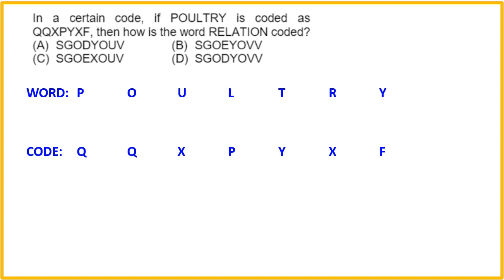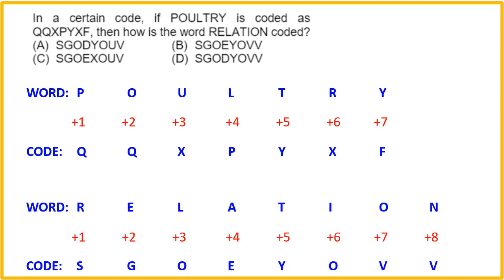Okay, so what logic can be applied here? It is +1 +2 +3 +4, like this. So in a similar way, the code word of relation by the same logic is this, that is option B.